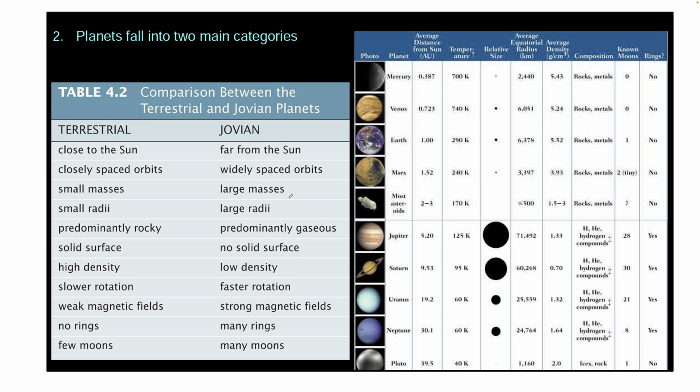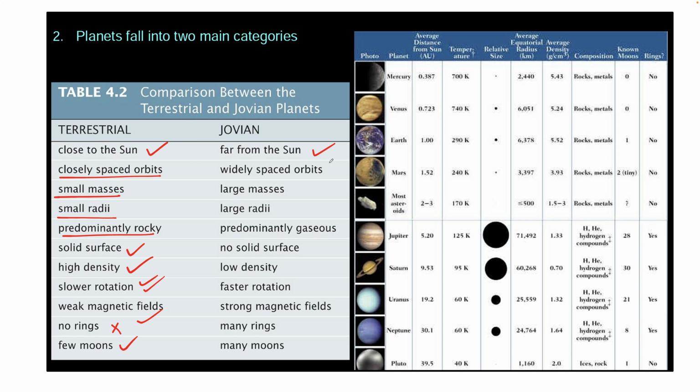Let us compare them. Terrestrial planets are closer to the sun, Jovian planets are far from the sun. Terrestrial planets have closely spaced orbits, small masses, small radii, and are predominantly rocky in nature. They have a solid surface, high density, but comparatively slower rotation and weak magnetic fields. They have no rings and few moons.